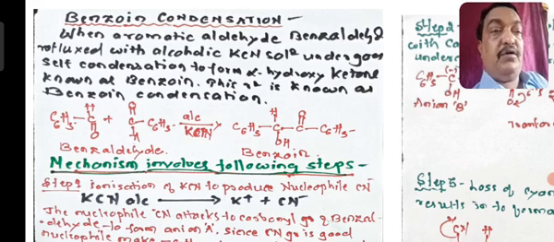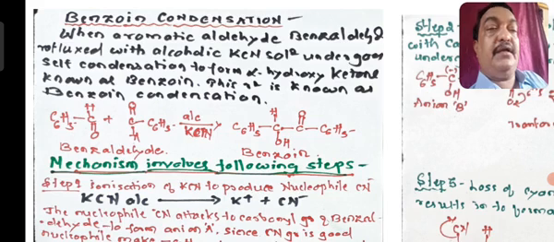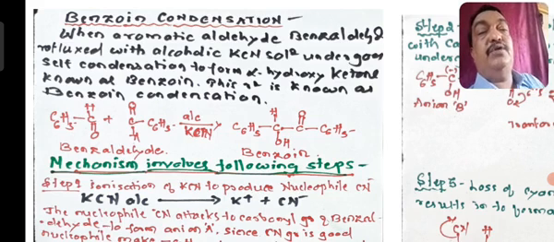It contains an alcohol group as well as a ketonic group. So you will get an alpha hydroxy ketonic compound. So this reaction is known as benzoin condensation.